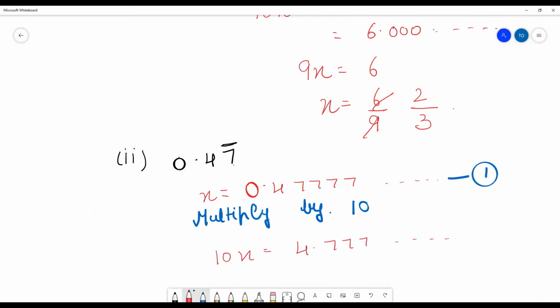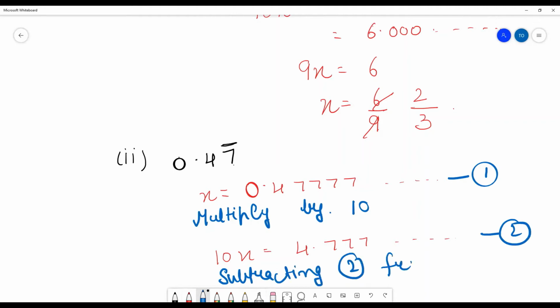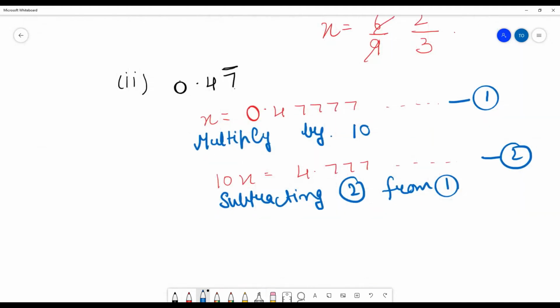Correct? And then next point is subtracting. Which one we will subtract? The same, subtracting 2 from 1. So what we will get here by subtracting 2 from 1? We will get 9x is equal to 4.777 minus 0.4777.